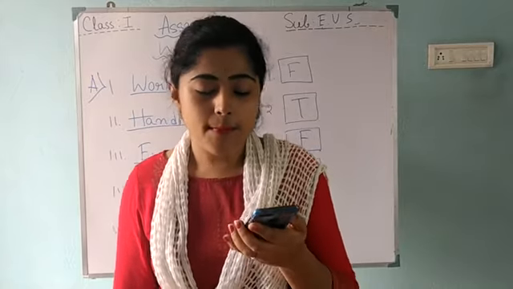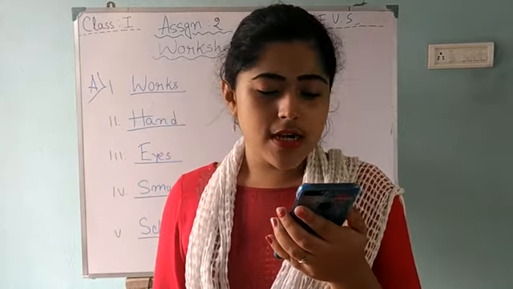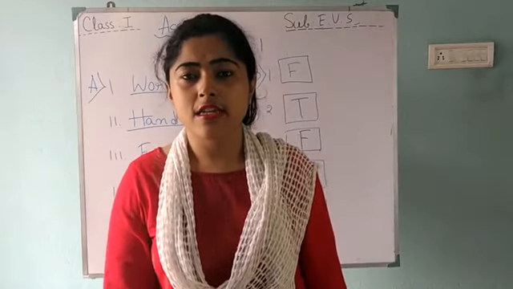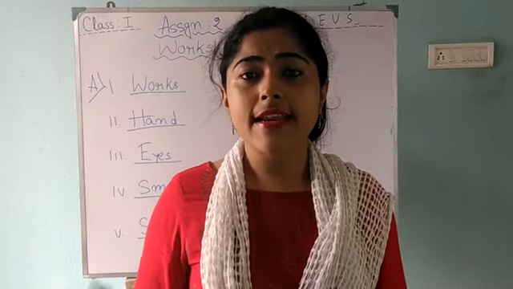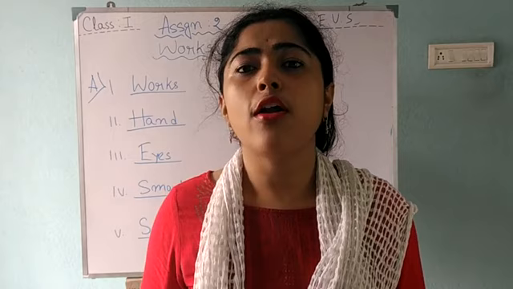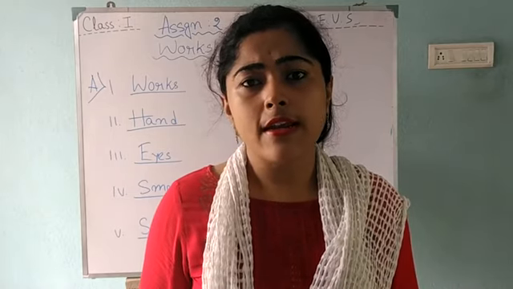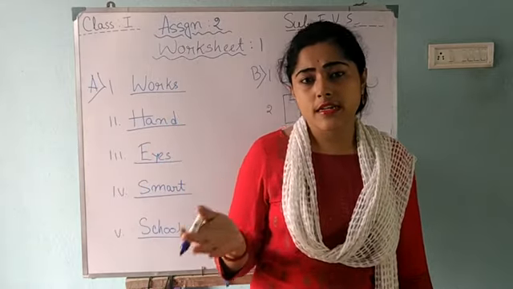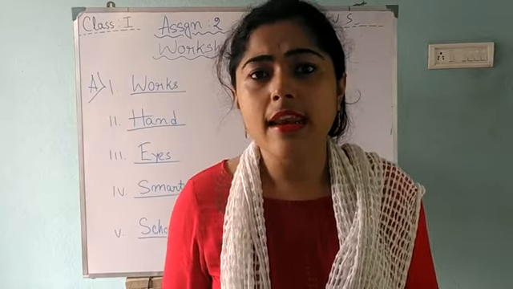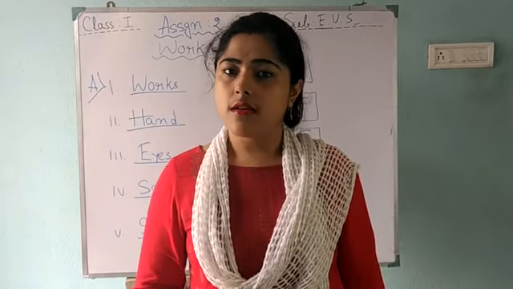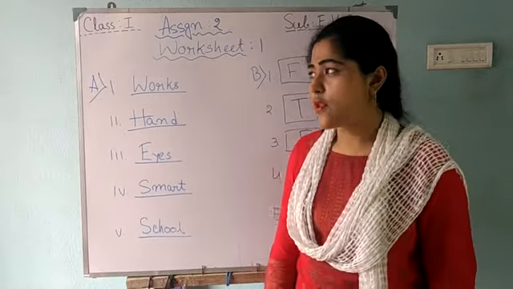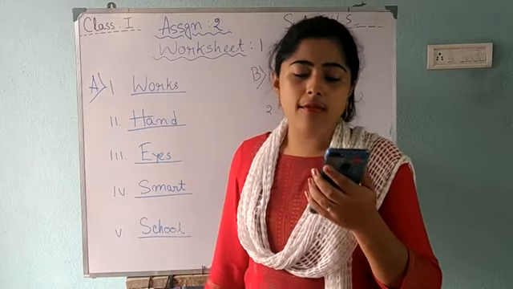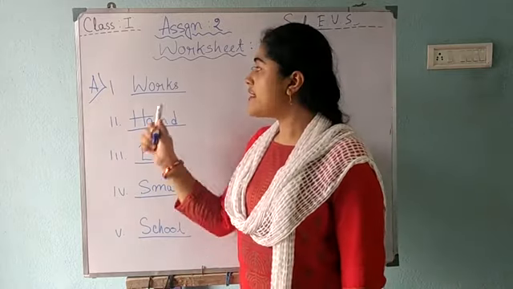Question A, fill in the blanks. You have to fill those blanks. Question number 1. We use our body parts to do different dash. You have to write here the right answers in the blanks. Maybe you already answered it. Now you have to check it. Who didn't do it till now, also write it down in your copy. Okay. So the first answer is works. We use our body parts to do different works.